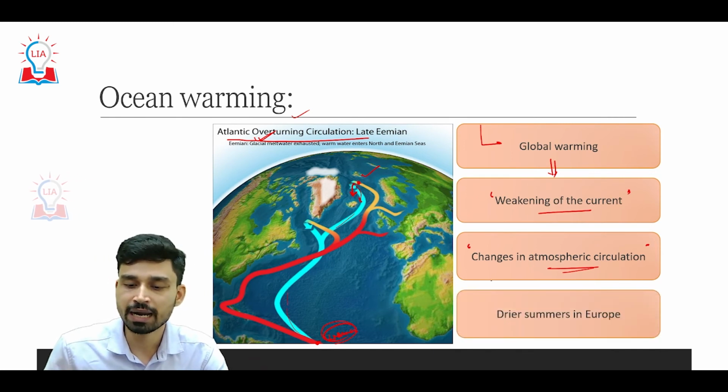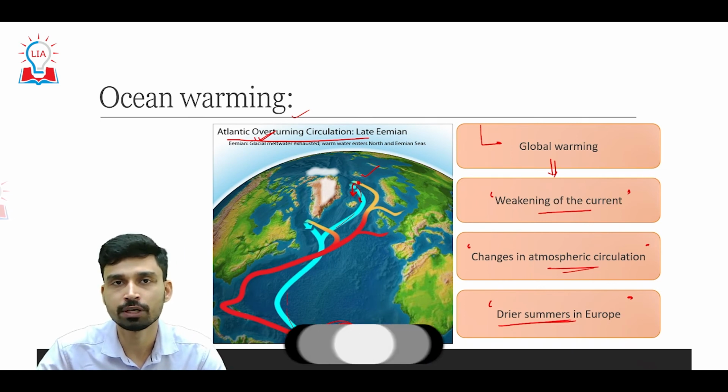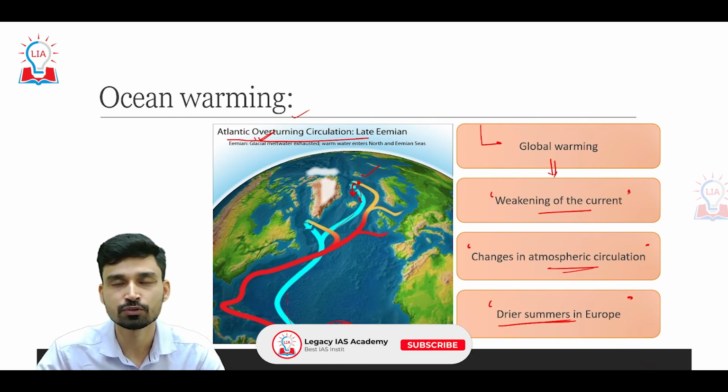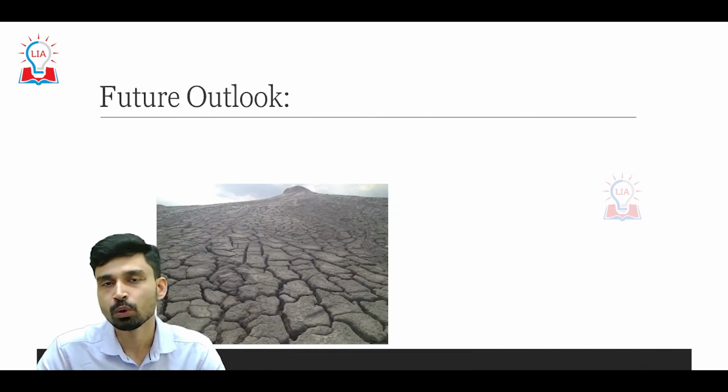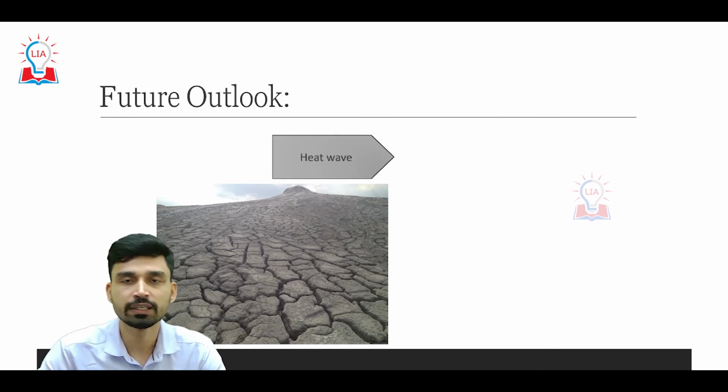So the changes in atmospheric circulation are also related to the drier summer-like conditions in Europe, and that is what can also be associated with the development of heat waves for a longer period of time and with much higher frequency. So what can we say about the future outlook of the heat wave in Europe?